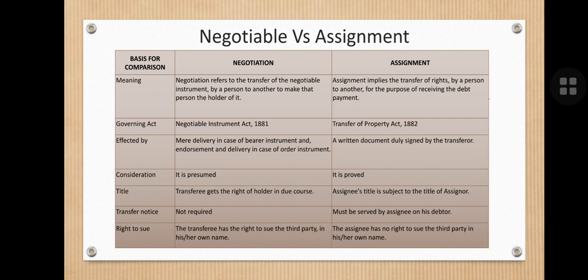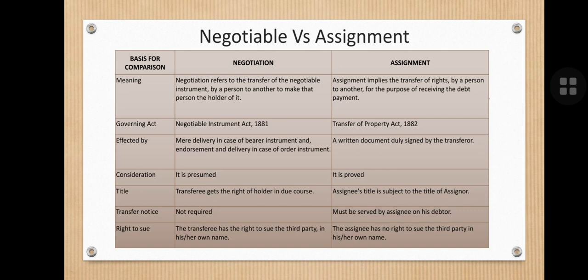Then what is negotiation and assignment? Negotiation refers to the transfer of a negotiable instrument by one person to another, to make that person a holder of it, and the act governing it is the Negotiable Instruments Act 1881, whereas assignment means transfer of rights by a person to another person for the purpose of receiving payment of a debt. The act governing assignment is the Transfer of Property Act 1882.